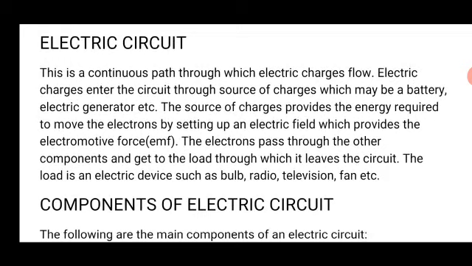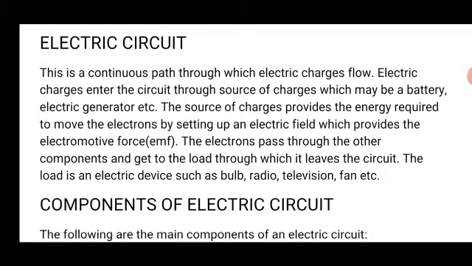The electrons pass through the other components and get to the load, through which they leave the circuit. The load is the appliance that you want to make use of. It may be a television, a radio, a bulb, a fan, etc. As the electrons move out from the source of charge, they pass through the wire to the other components until they get to the load, the final destination.